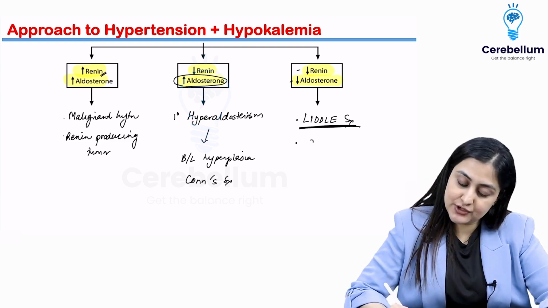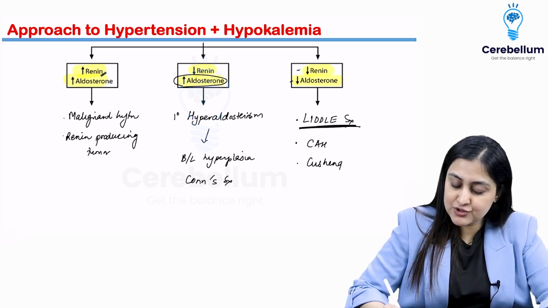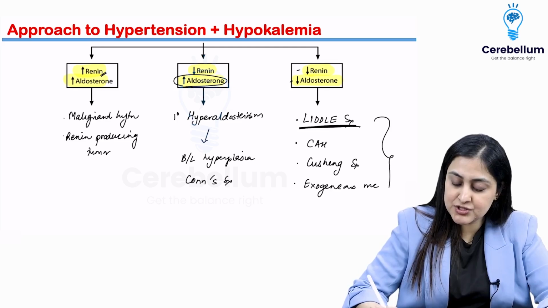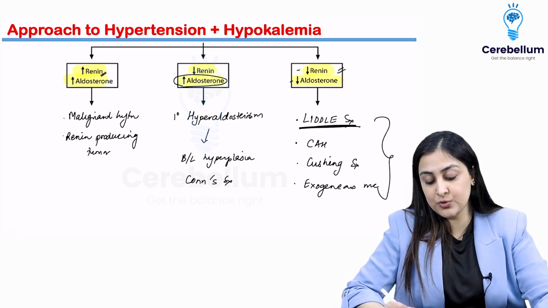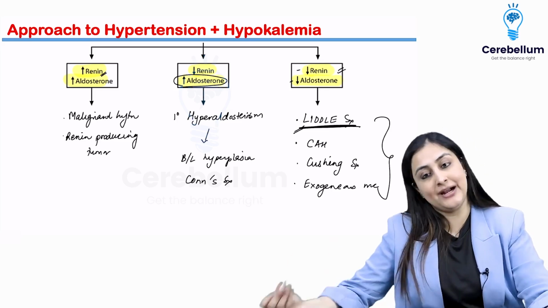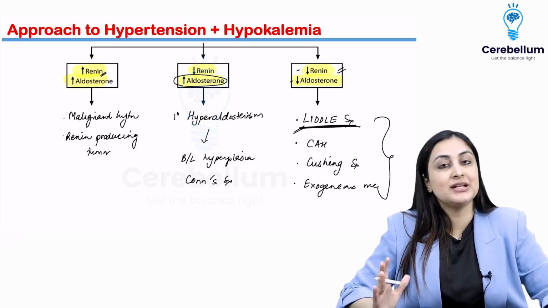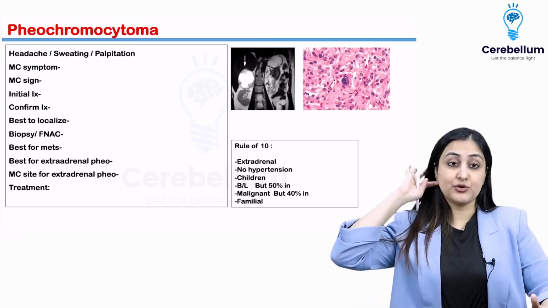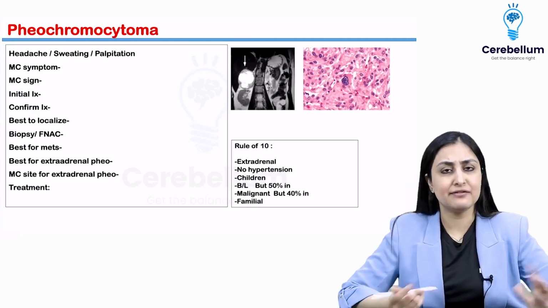Apart from that, you can also remember CAH or Cushing syndrome, or a person taking exogenous mineralocorticoids. Everywhere the aldosterone is chilling in the body because somebody else is producing that hormone, or the channel is auto activated. This is how you approach this clinical scenario of hypertension and hypokalemia. Very, very important. Okay. Finally, talking about pheochromocytoma. So this is again from surgery, medicine, everywhere compiled.